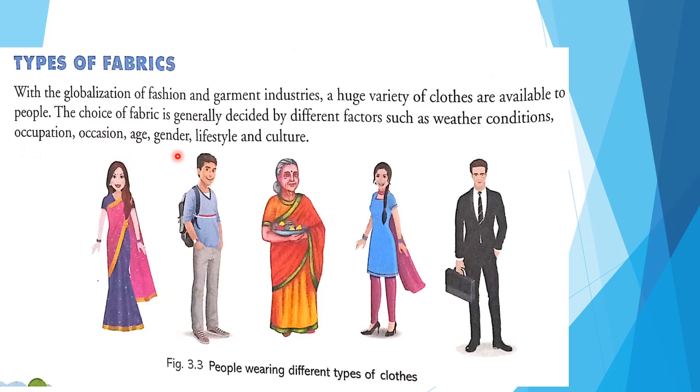And here you see again gender. Gender means male, the male or boy wears different types of clothes, and girl or woman wears different types of clothes. Yes or no? Yes. And here lifestyle: the clothes you would like to wear, what would you like to wear, this is according to your lifestyle. And culture. People of different cultures wear different types of clothes. Here you see Assamese people have a cultural dress, Karbi have a different type of cultural dress, and some others like Mizo and Manipuri wear different types of cultural dress. Got it?